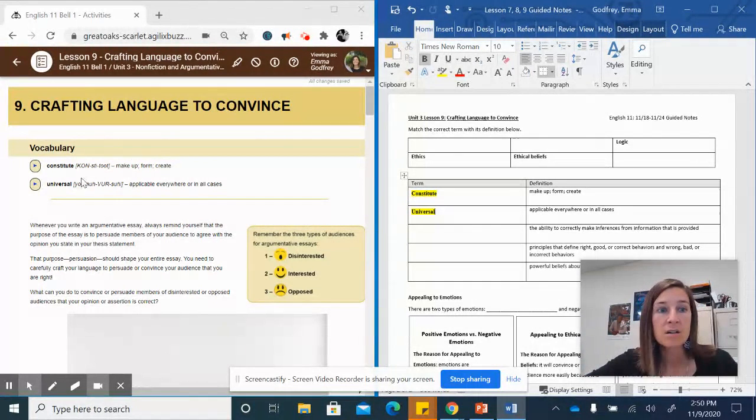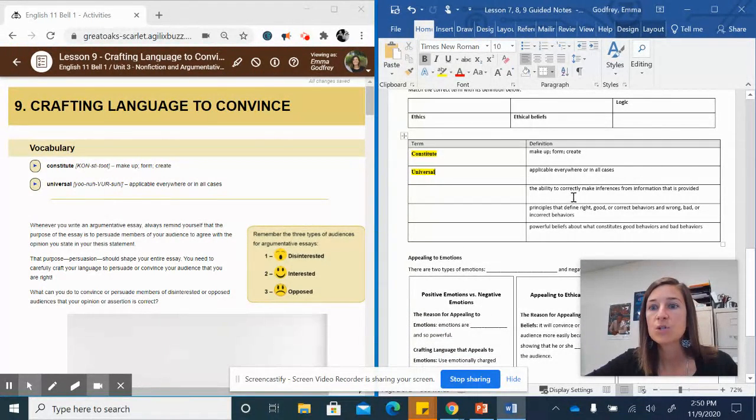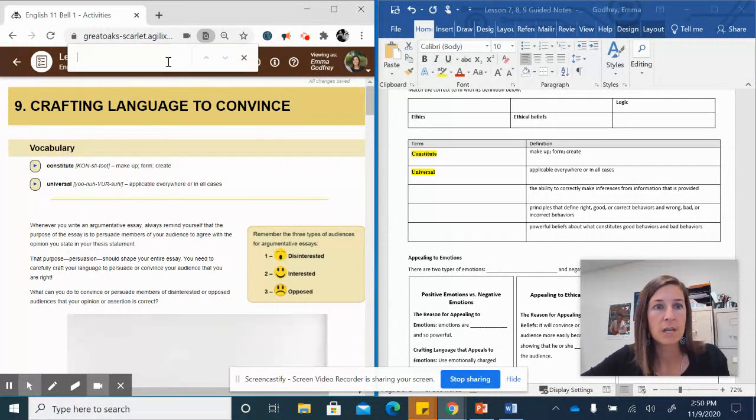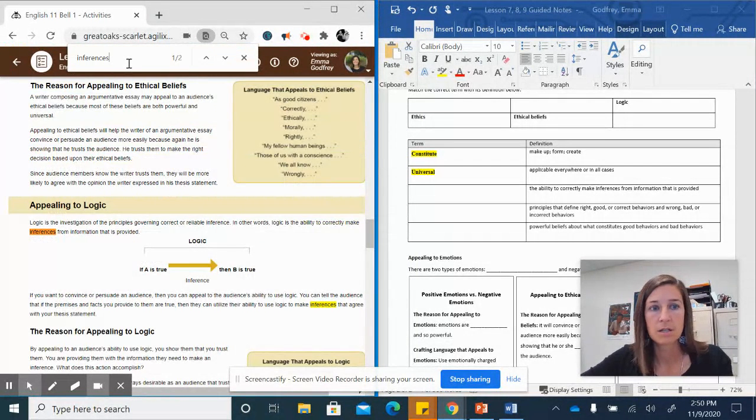We are happy, we are sad, we are angry. Okay, the next 3 are not listed up top here, so we'll do some Control F to find them. So we have the ability to correctly make inferences from information that is provided. So I'm going to assume inference is probably a good keyword to look for. So it's showing up under logic. So I see logic. Well, in other words, logic is the ability to correctly make inferences from information that is provided. So if I have A, I use my logic to make an inference to figure out that B is probably true. So logic.